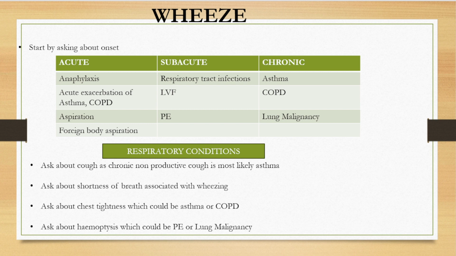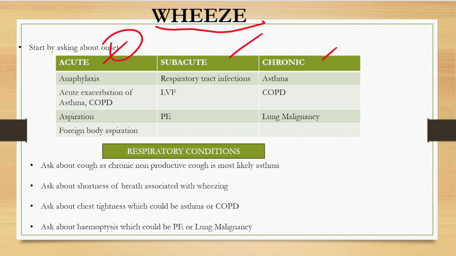Today we will discuss a topic which is taking history from a patient presenting with wheeze. So let's start that. It's a very important topic in the OPD and clinic setting. We start about the wheeze by asking the patient the onset of the disease, because based on the onset, we can divide it into acute, subacute, and chronic.